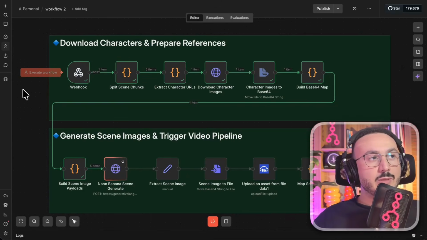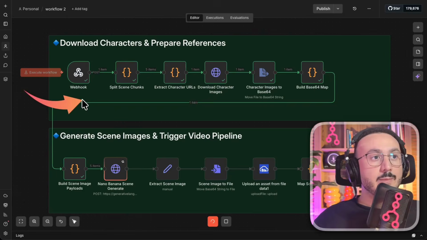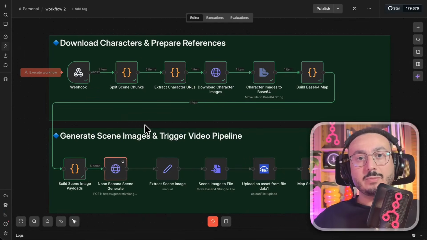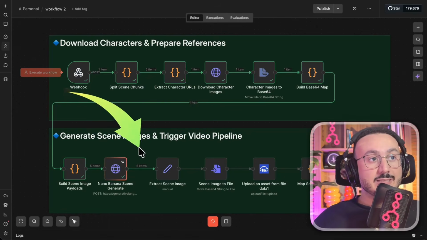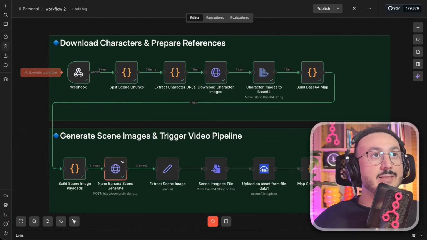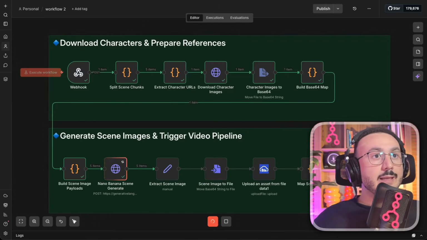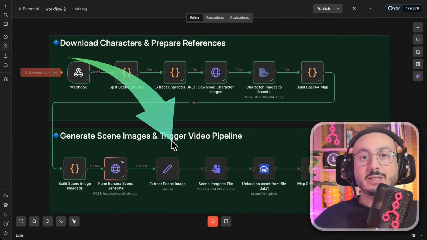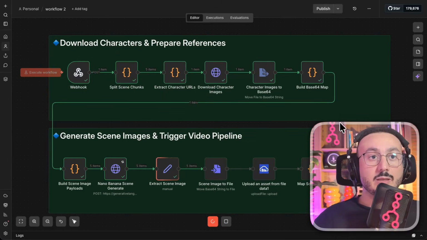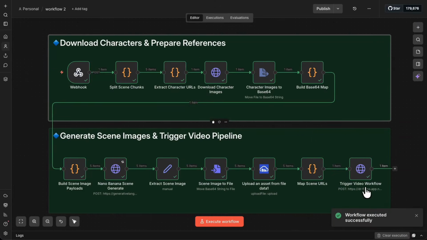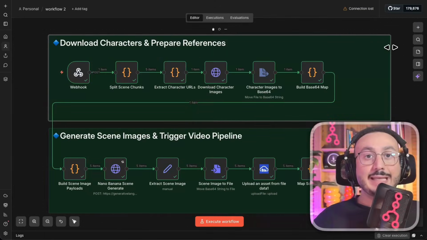So NanoBanana will simply write the different scenes for me here. As you can see here, there are 5 scenes. So we sent 5 images to NanoBanana so it could write these scenes for me. The creation of the scenes is very important because thanks to this, as you'll see in the third workflow, we will restart it. Here, it will then move on to creating videos for each scene and, of course, the audio. So now it has saved this on the system. So the execution of the second workflow was completed successfully.